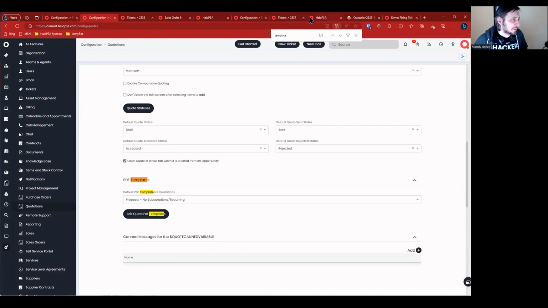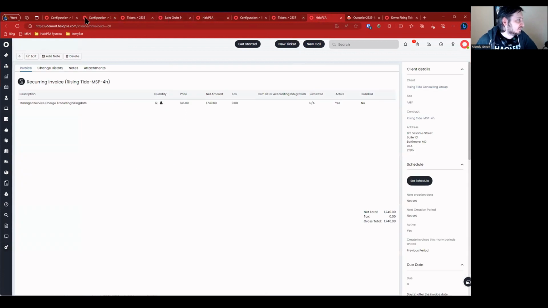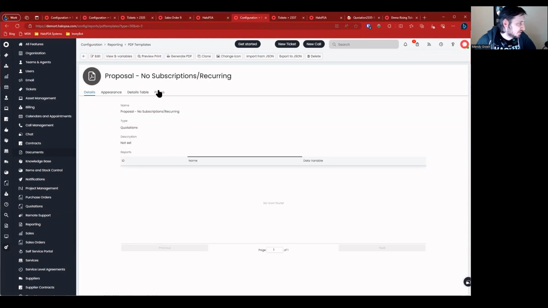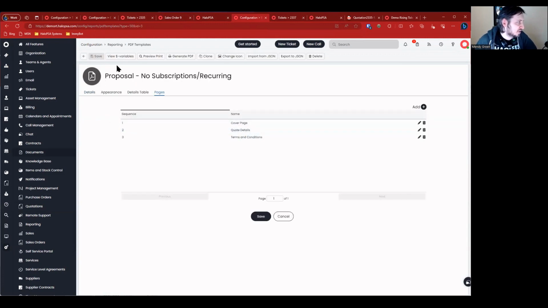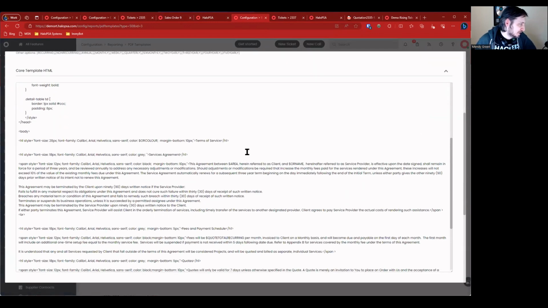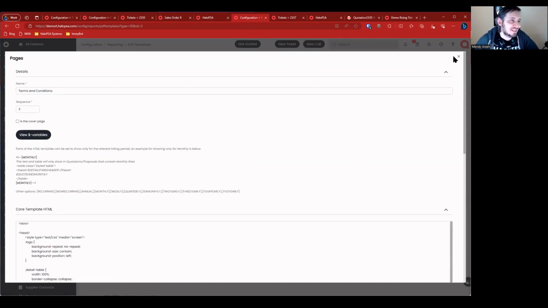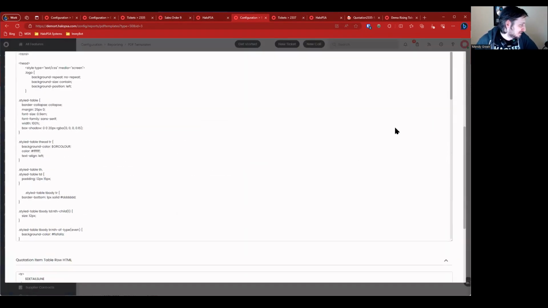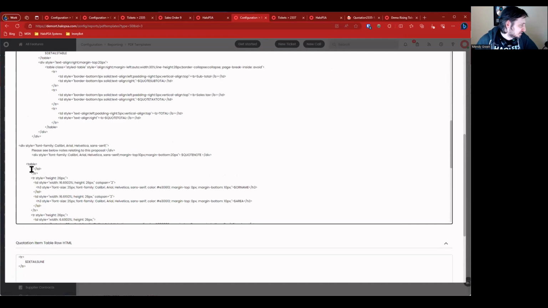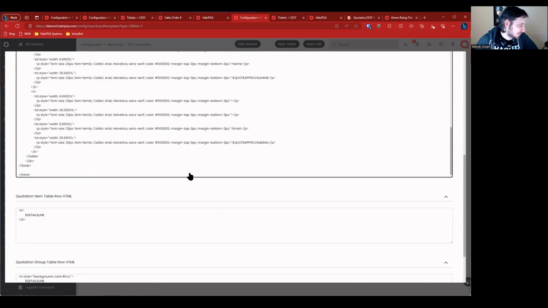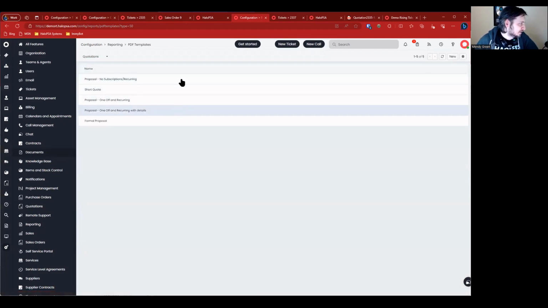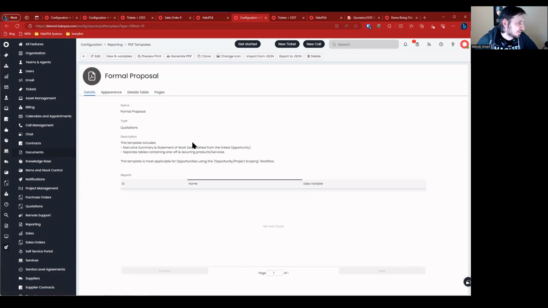Now, if we look at our configuration, which was here, PDF templates. So this is the proposal that was being used. Let's go look at the pages. We got quote details, terms and conditions. Let's go take a look. It could be the reason why it wasn't there is because I'm literally using the wrong PDF template. That occurred to me as I was looking at the default template, because it's likely that because we're doing managed services, the template you want to use is actually one with managed services. So let's look at formal proposal and see what this looks like.